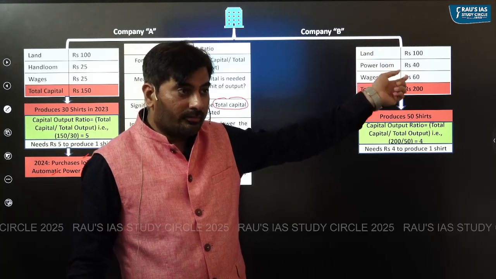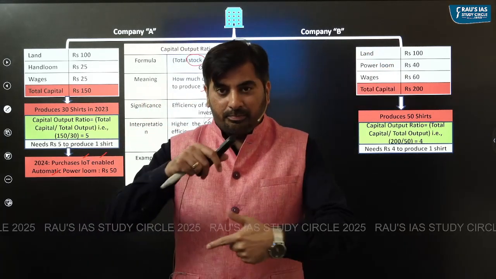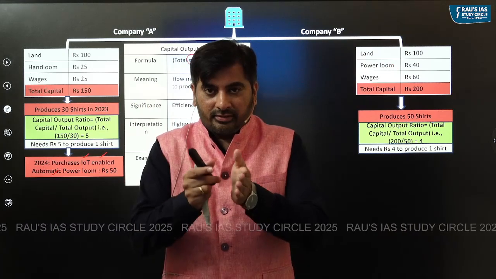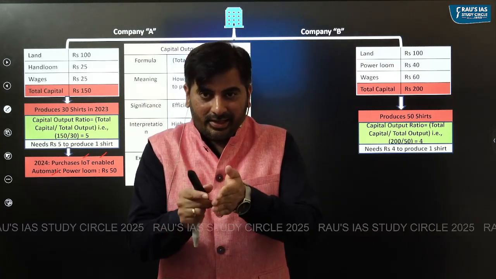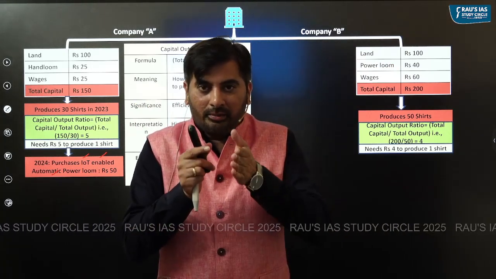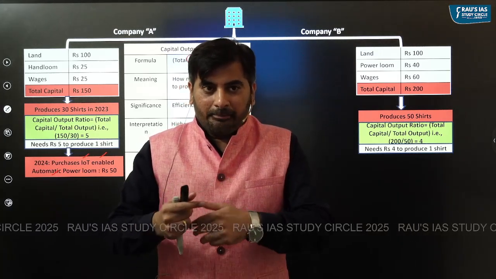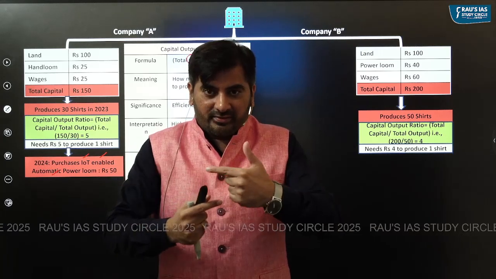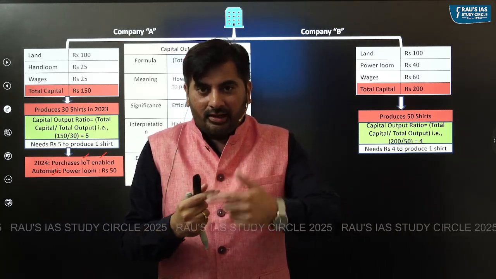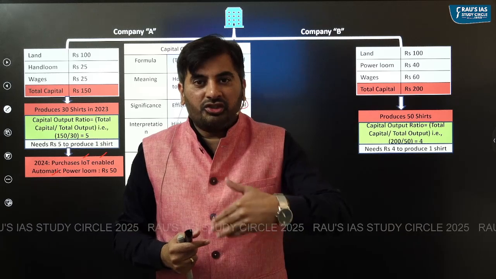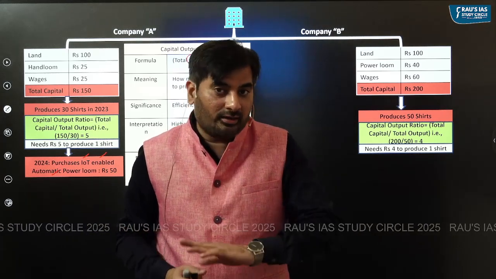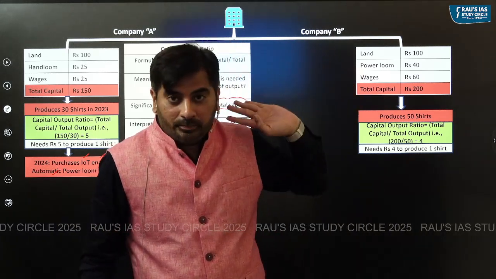Efficiency in terms of what? Let's say while it is spinning a particular shirt, if there are breakages in the thread, it does not require manual intervention. On its own, let's say it is able to fix that particular breakage in the thread, and then it is able to produce the shirt much faster as compared to a power loom, right?